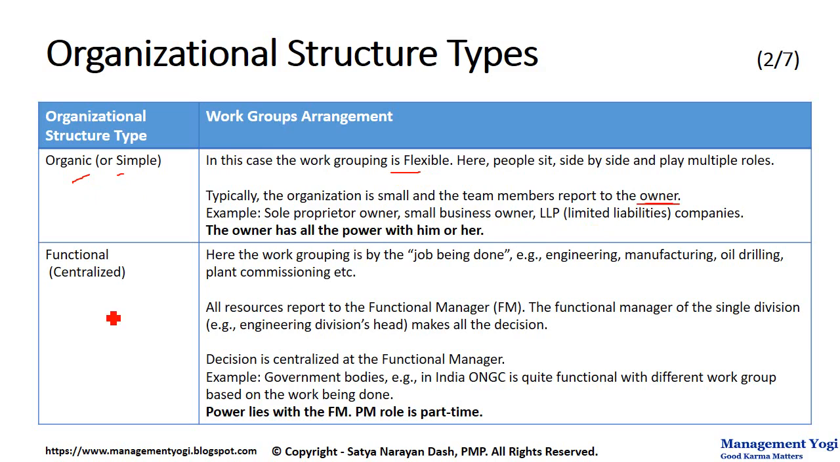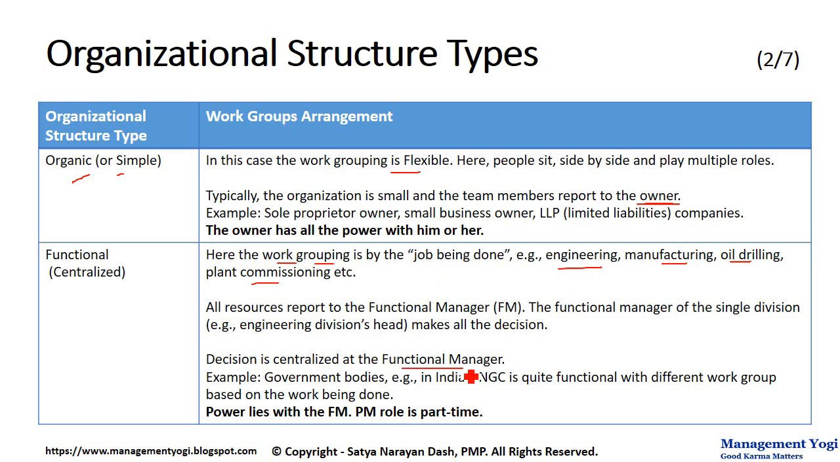Next is functional organization, which is centralized in nature. Here work grouping is by the job being done. For example, engineering is one group, manufacturing another group. Similarly, oil drilling, plant commissioning, distributing, these are different groups. All resources report to the functional manager or FM of the single division. The engineering division head makes all the decisions. So for every group there will be a divisional head, and that person will be making all the decisions with respect to that work group. The decision is centralized at the level of the functional manager.